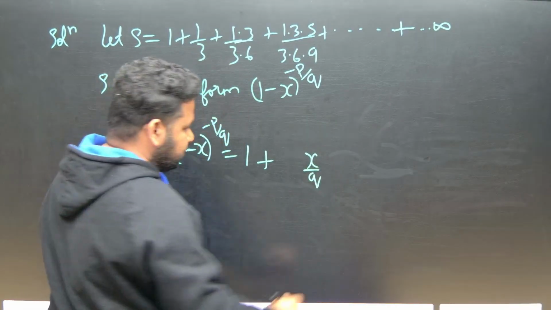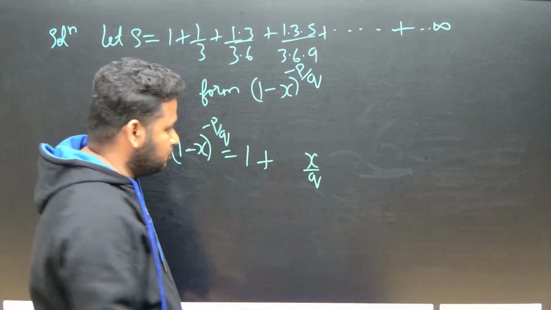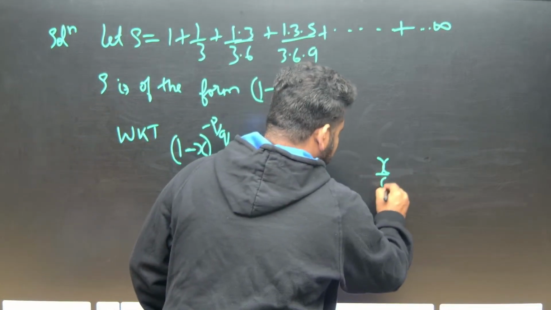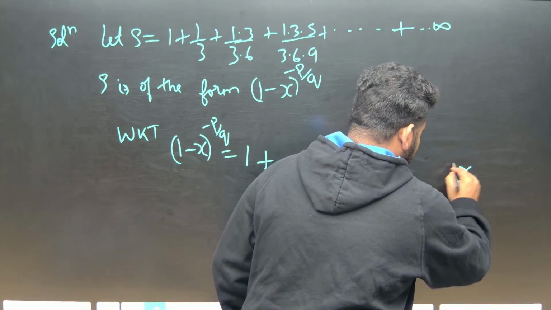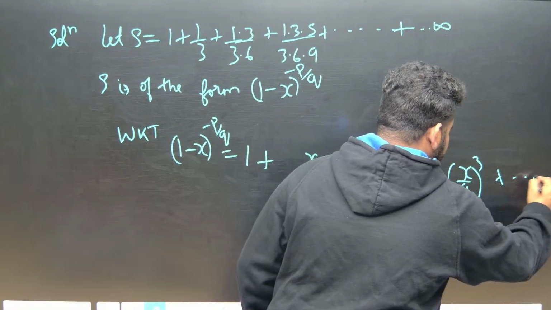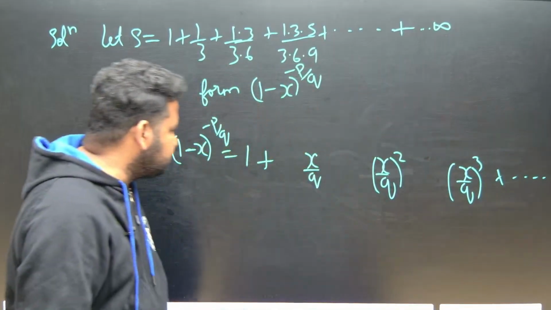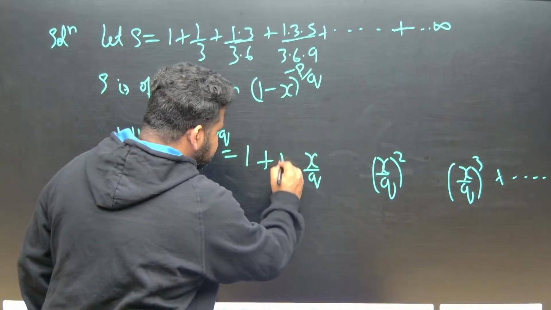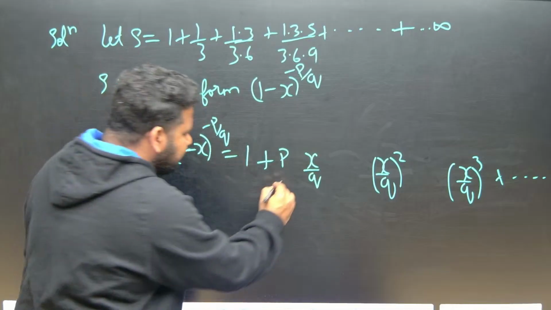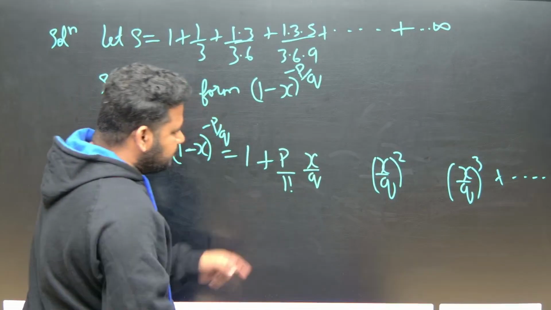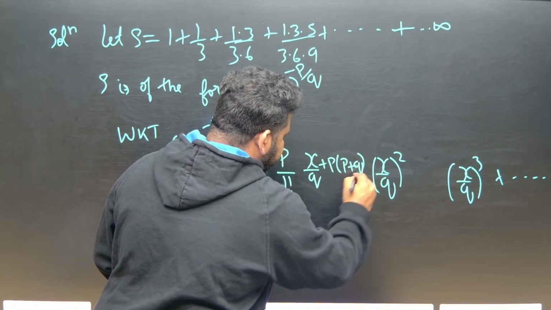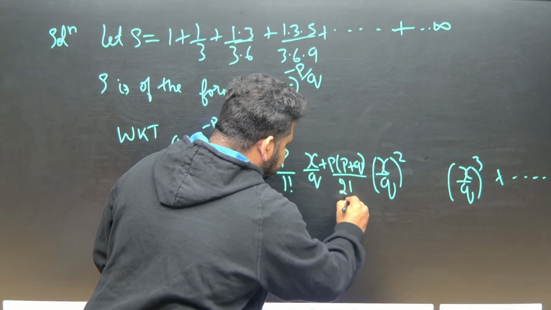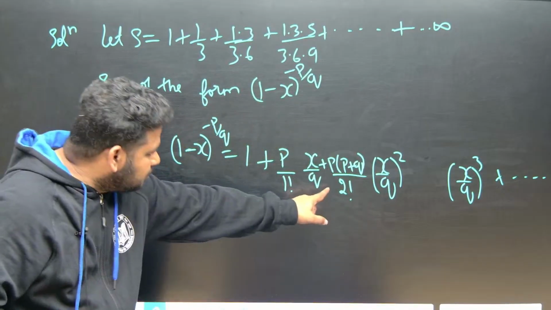First is x by q. Next it will become x by q whole square. Next x by q whole cube. Up to infinity it goes on. X by q is one thing. Next is p. P by 1 factorial. Next is p into p plus q by 2 factorial.